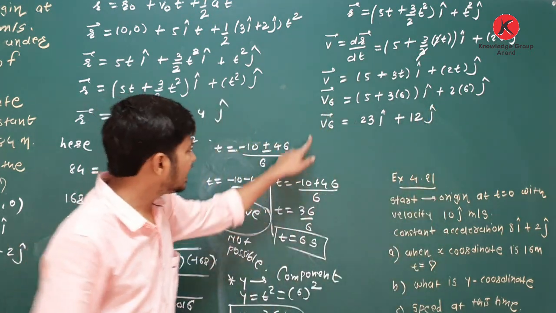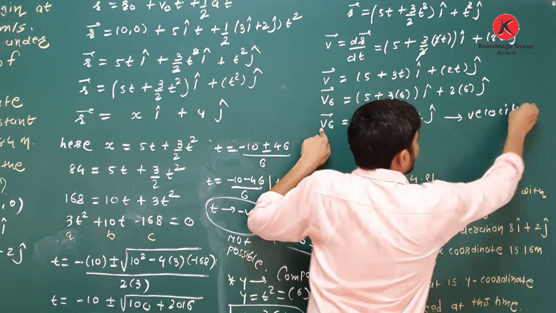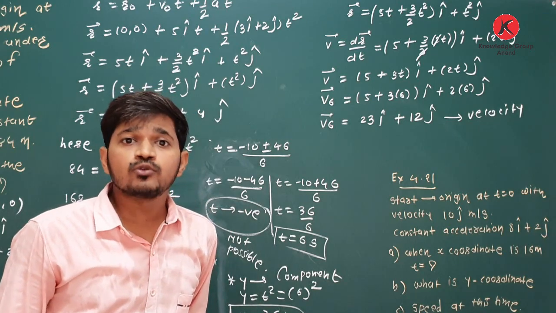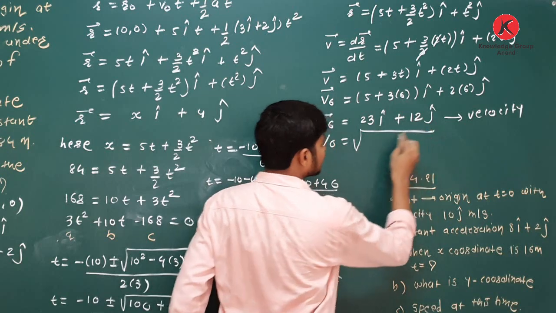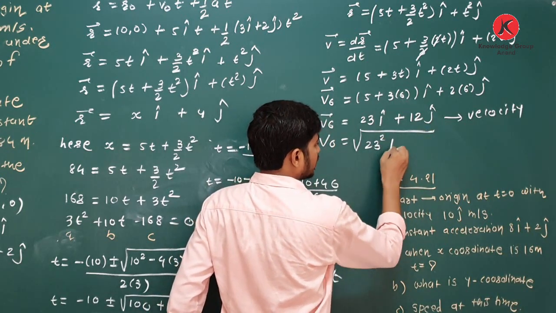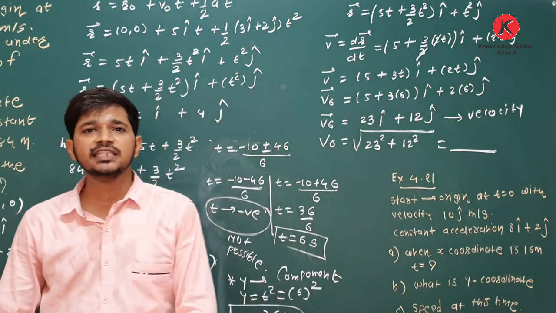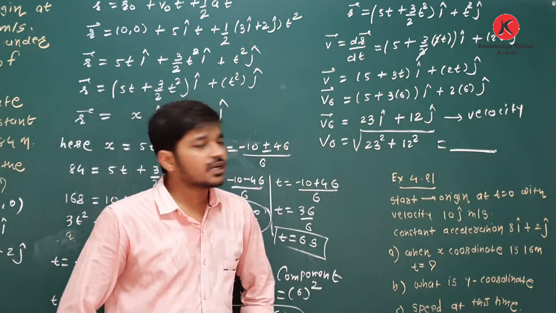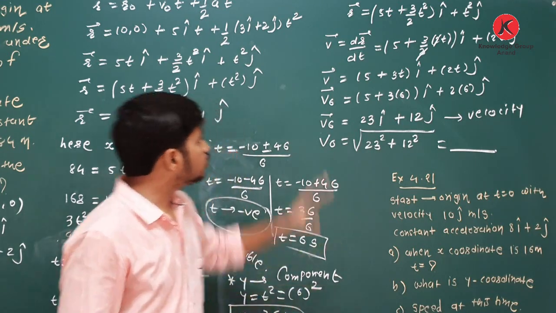Hello students, it is velocity. You have to find speed. Speed means you have to find its magnitude. So v6 is equal to, it is simple, under root 23 square plus 12 square. Whatever you get, it is your speed. You have to write the value of speed in the comment box. Clear about this?